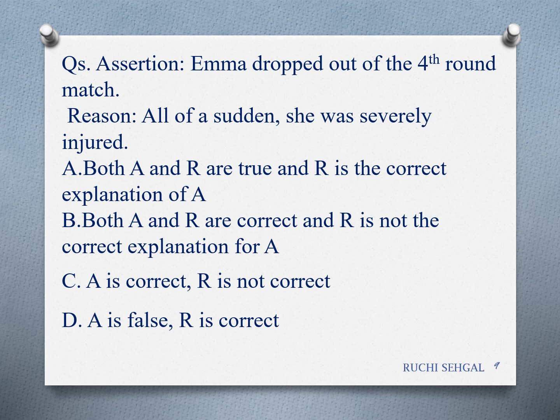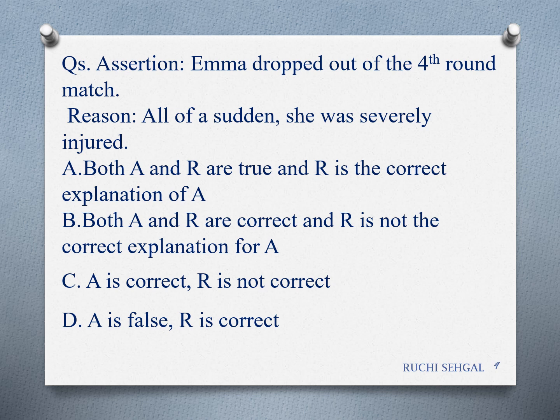Let's move on to the next type. This is your assertion and reason. Assertion: Emma dropped out of the fourth round match. Reason: all of a sudden she was severely injured. Very simple. Take the assertion statement, add because, and see if it is giving the answer. If the answer is given in the passage, you will understand that Emma dropped out of the fourth round of the match because all of a sudden she was severely injured.